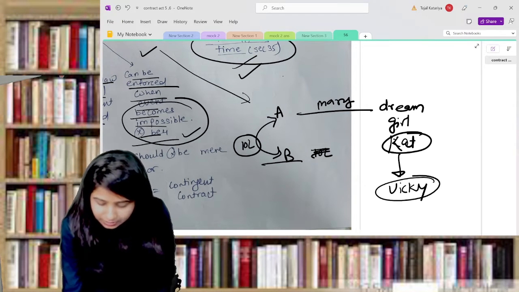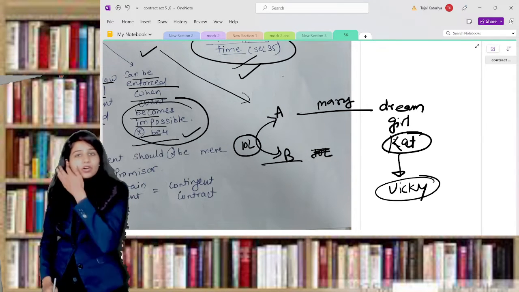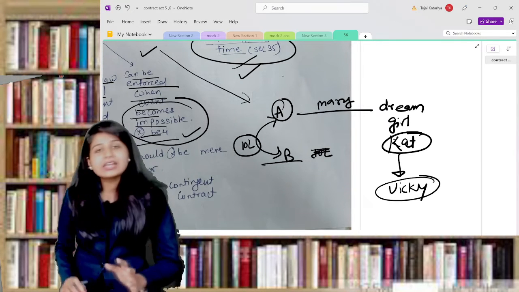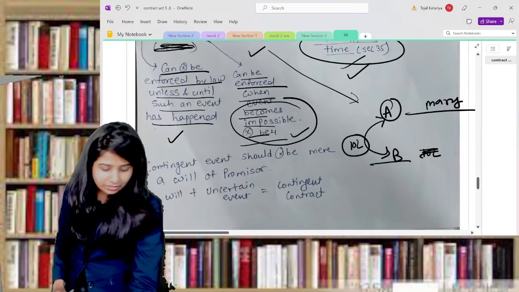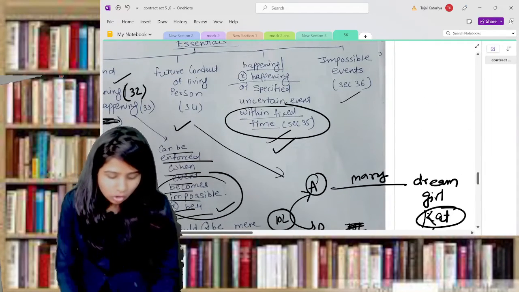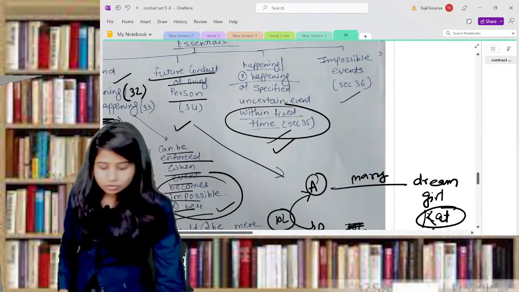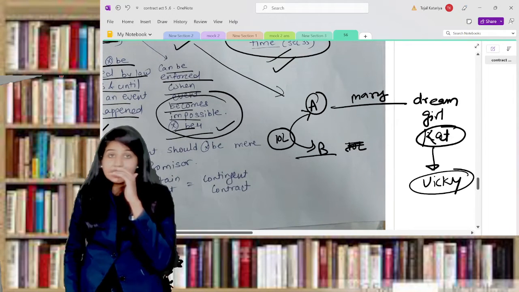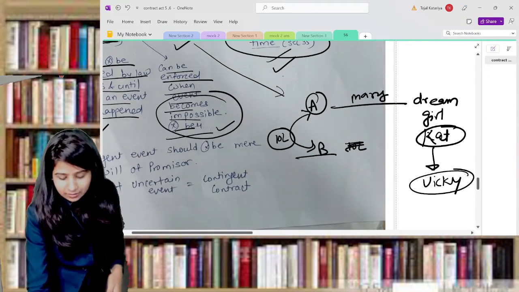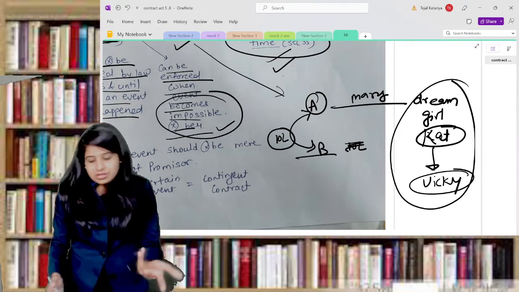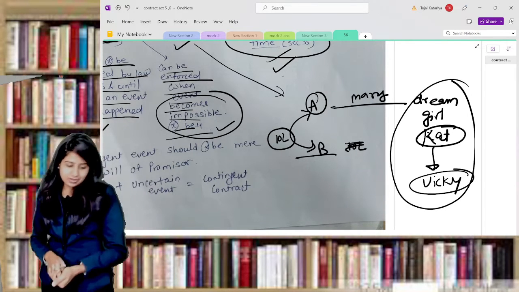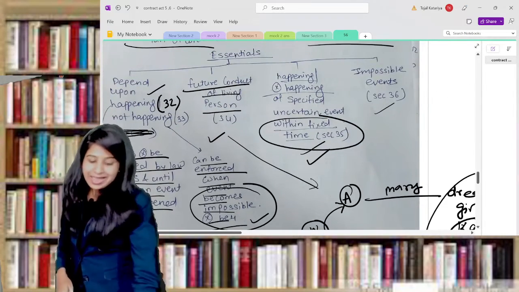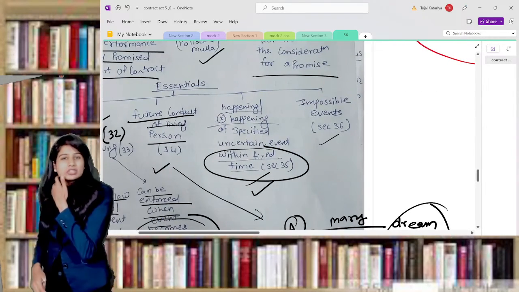Now, obviously, because of the conduct of the living person, who is nothing but a natural person, it is not possible to perform this contract, so it becomes void. But there is a contingency: if they get divorced, then A may get married again to Katrina Kaif. So this is nothing but a future conduct of a living person. And impossible event is section number 36.